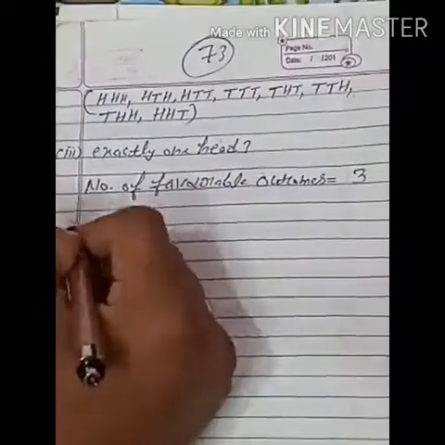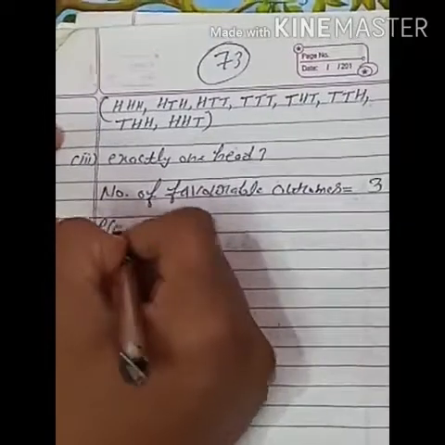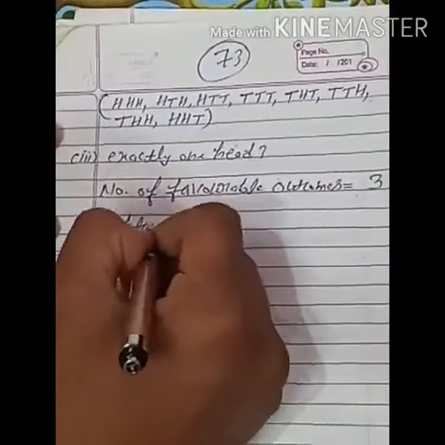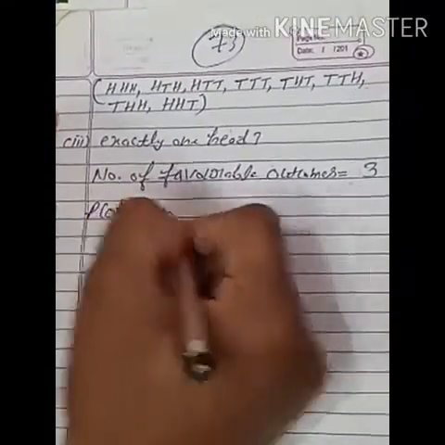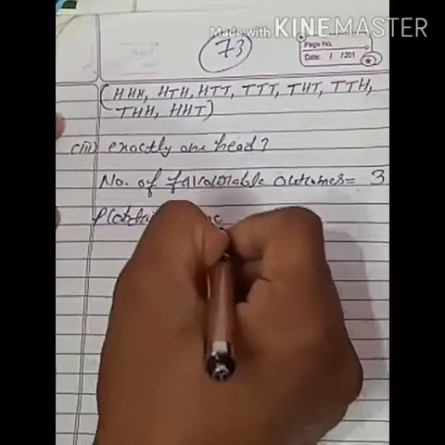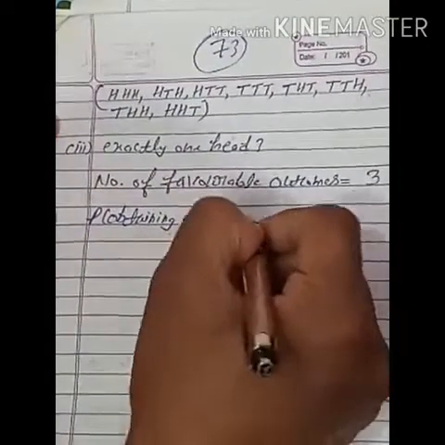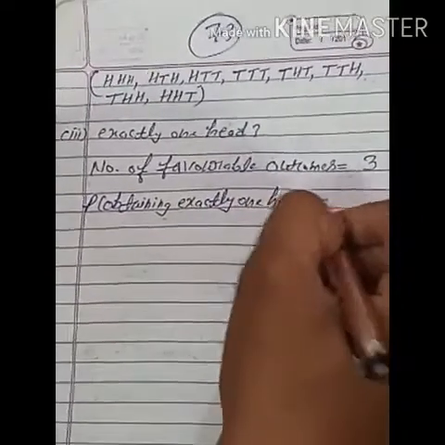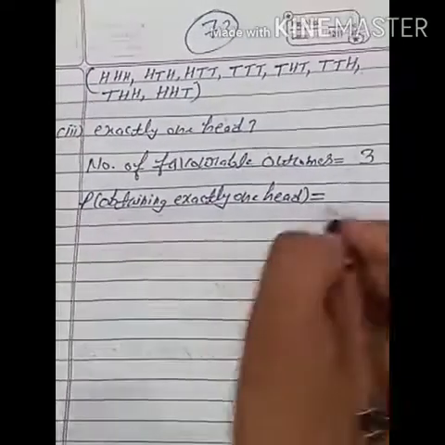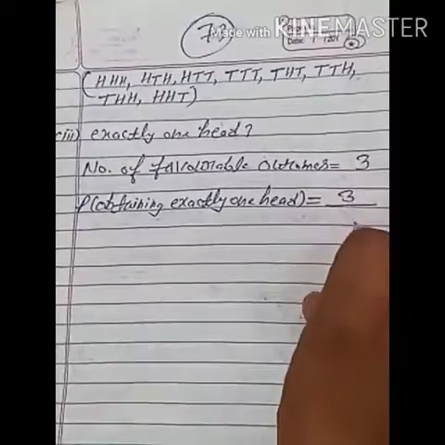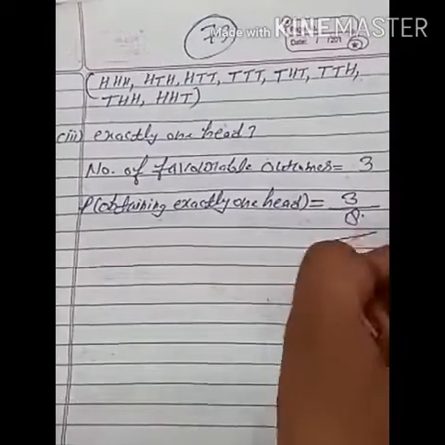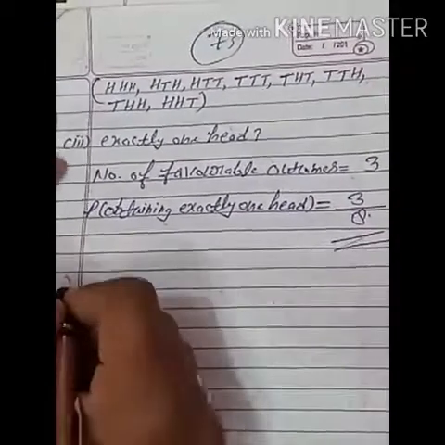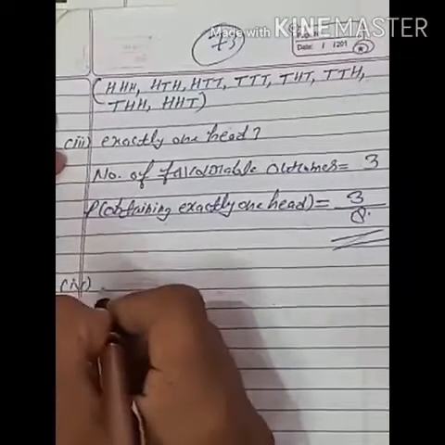So probability of obtaining exactly one head is equal to number of favorable outcomes 3 upon total number of possible outcomes 8. So 3 upon 8.